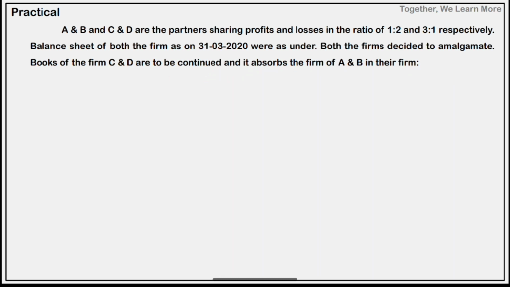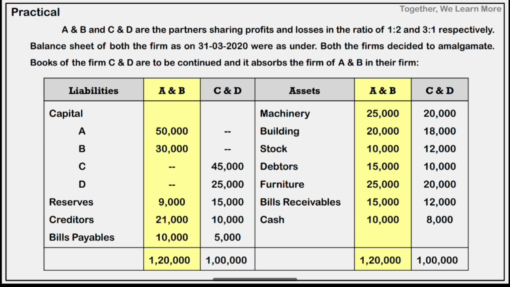શું કીધું છે? Amalgamation થાય છે but the business of CD firm is continued. એટલે CD firm continue રહેશે અને AB firm છે એનો CD firm માં સમાવેશ થઈ જાય છે. Look at here the balance sheet.